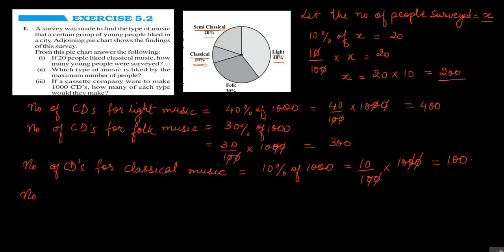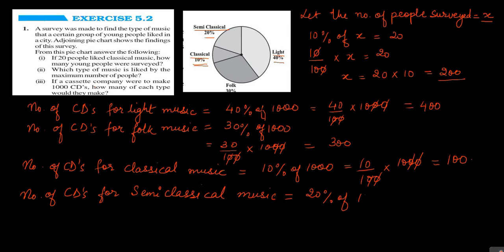And the number of CDs for semi-classical music is equal to 20% of 1000. This is equal to 20 upon 100 multiplied by 1000. 0 will cancel with 0 and 20 tens are 200.